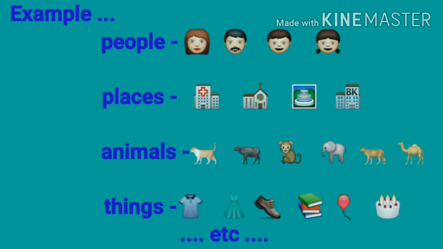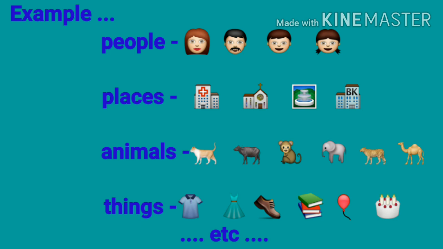Now kids, look at this picture carefully. In this picture, we can see there are some people, places, animals and things, right? Let's see one by one. First category is people: we can see mother, father, boy and girl. Next category is places: hospital, church, garden and bank.